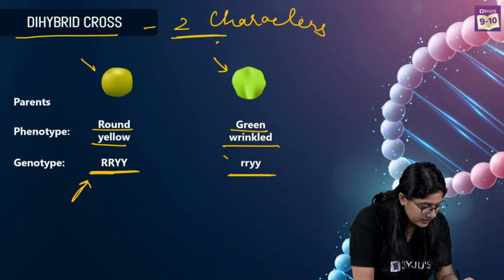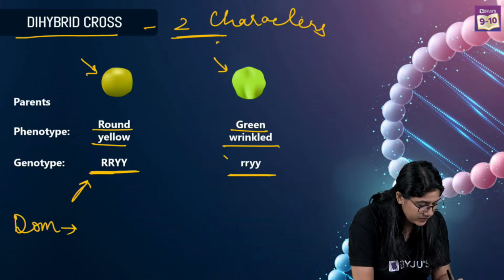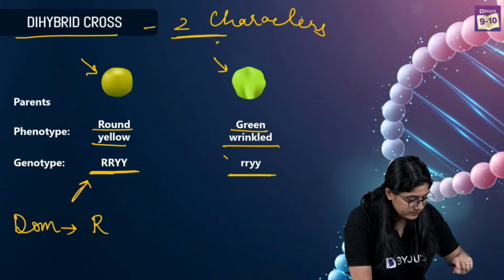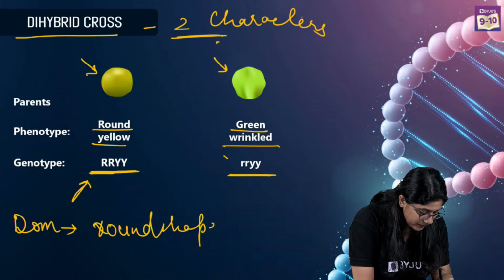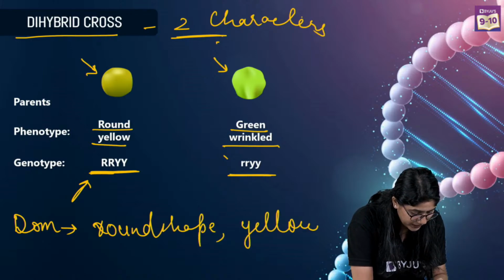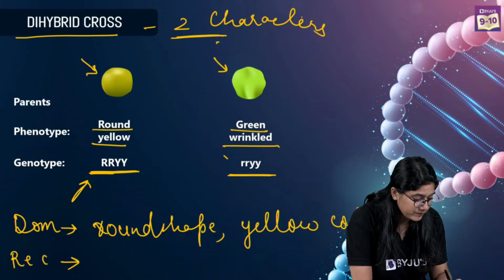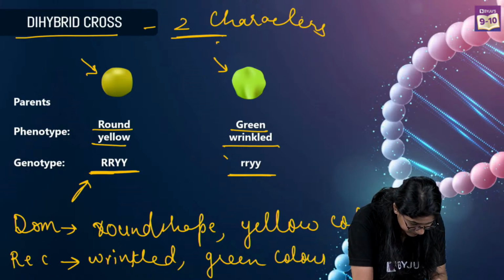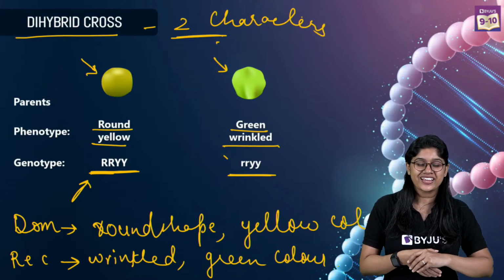Clear everyone? See over here. So what are dominating things over here? The round shape and the yellow color are dominating. Are we clear with this? And what is recessive over here? The wrinkled shape and green color. Clear? Yes? Clear everyone? Very good.